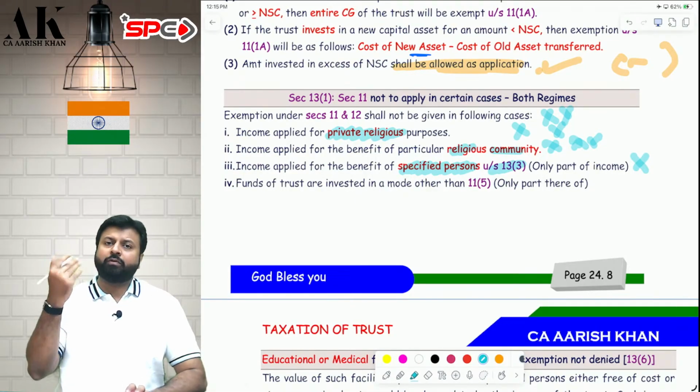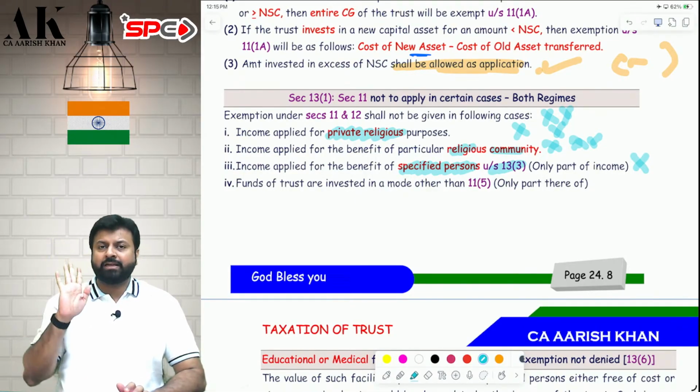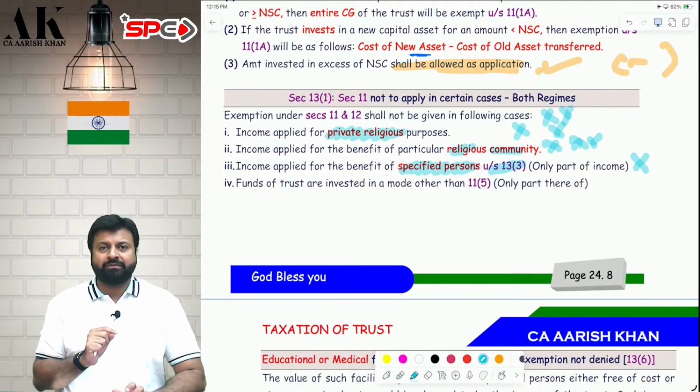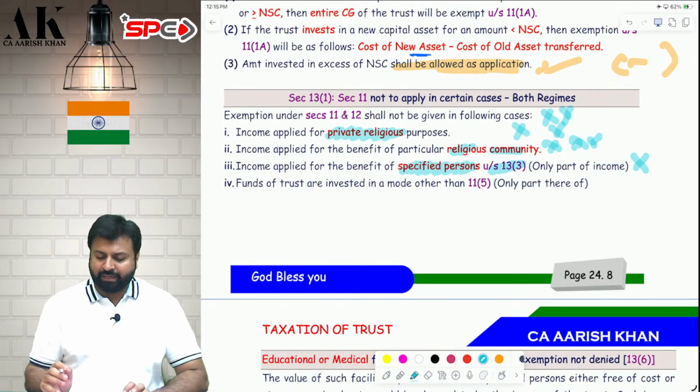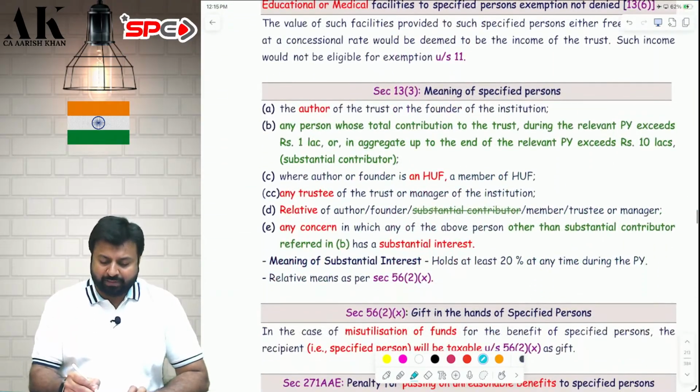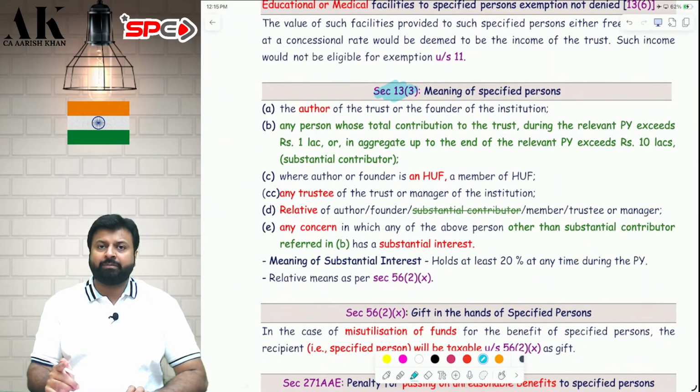We are not saying that your full exemption will be gone. Suppose your income is 10 crore rupees. You are applying 1 crore for a specified person, then you cannot claim exemption for that 1 crore. The remaining 9 crore, you can definitely claim the exemption. Now the question is, who are specified persons? Let's come to the definition of specified person on the next page.